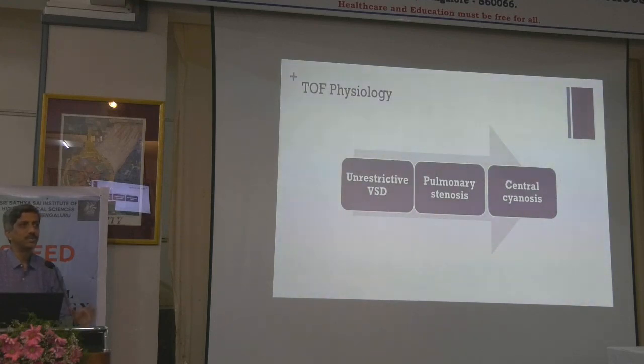So no, even in that pink tetralogy, the PA pressure is going to be 20 or 22 max, and then your systemic pressure is going to be, RV pressure is going to be systemic, that is 120, the PS is going to be severe. But what makes the pink tetralogy pink is the quantum of pulmonary blood.